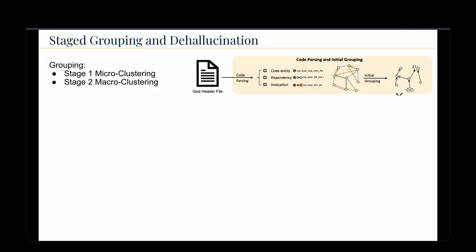We know this works because, one, microclusters are small and easy to summarize, and two, the LLM sees only the summaries, which fit into the context window. This stage grouping approach enables the LLM to process lengthy header files indirectly by operating on abstractions instead of raw code, as we'll see.